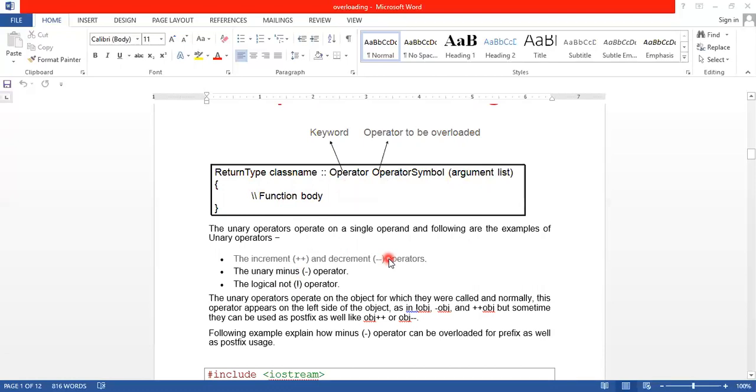They are unary operators, increment and decrement operators, binary operators, etc. Unary operators are plus, minus, asterisk, like that. Binary operators are, for example, plus, which we can use for addition of two operands. Like that, various operators are used for overloading.